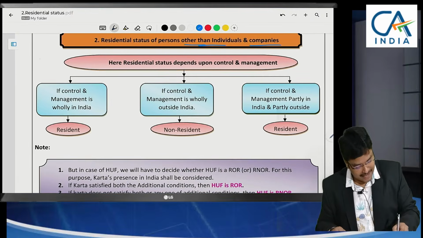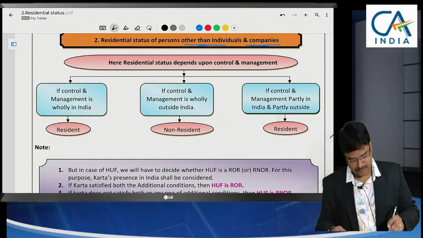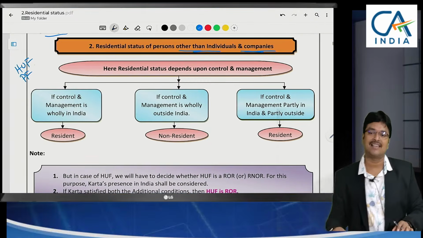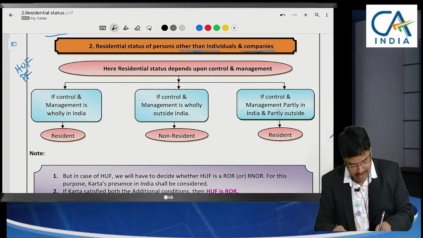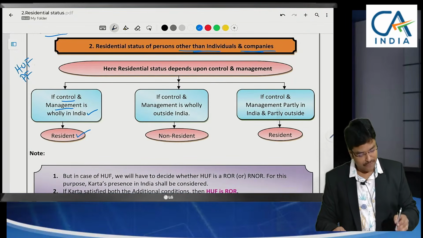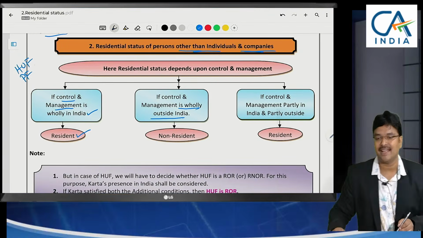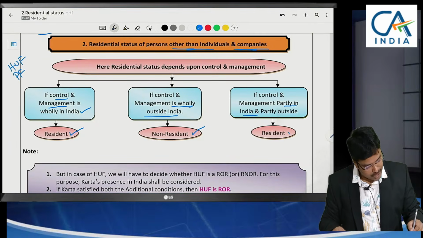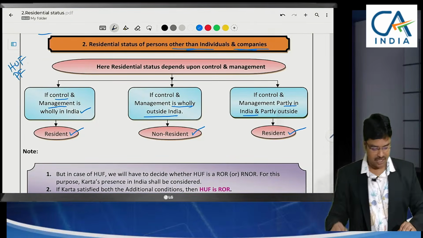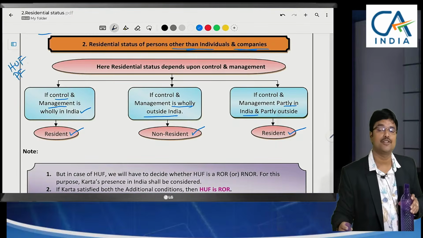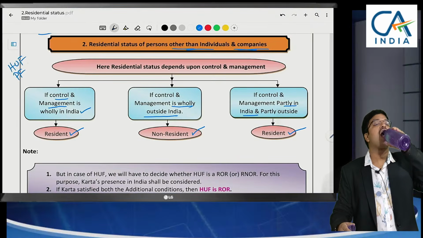Persons other than individuals and companies. That means, for example, let us take HUF as an example here, or a partnership firm. When will it be called a resident? Here, if control and management of the business is wholly in India, it will be called resident. If the control and management is wholly outside India, then it will be called non-resident. Partly in India also, it will be called resident. That means, in order to take a complete status of non-resident, the control and management should be wholly outside India.